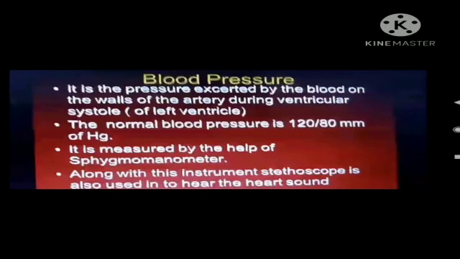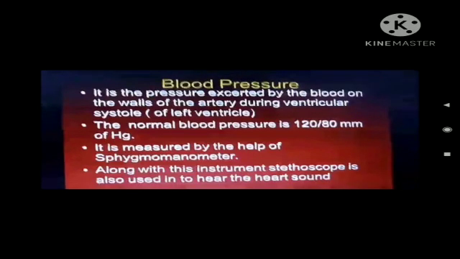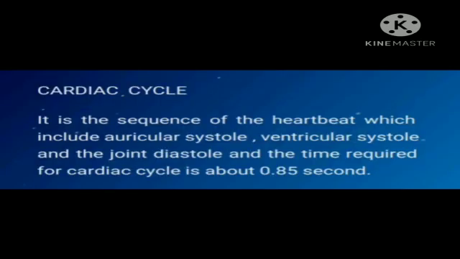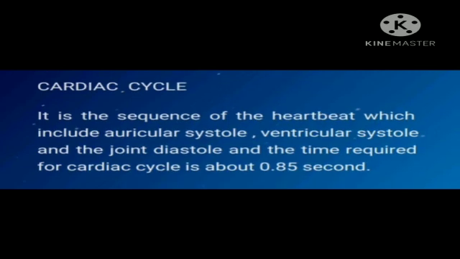Okay, now next is your blood pressure. What is blood pressure? It is the pressure exerted by the blood on the walls of the artery during ventricular systole of the left ventricle. The normal blood pressure is 120 by 80 millimeter of mercury, and it is measured with the help of a sphygmomanometer. Now next is your cardiac cycle. It is a sequence of the heartbeat which includes auricular systole, ventricular systole and the joint diastole, and the time required for a cardiac cycle is about 0.85 seconds.